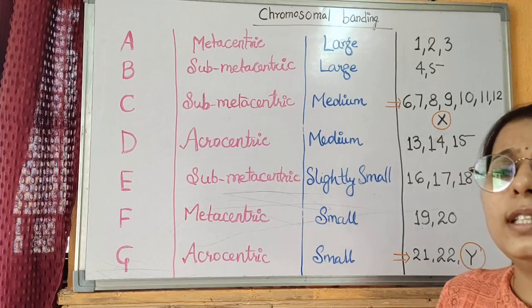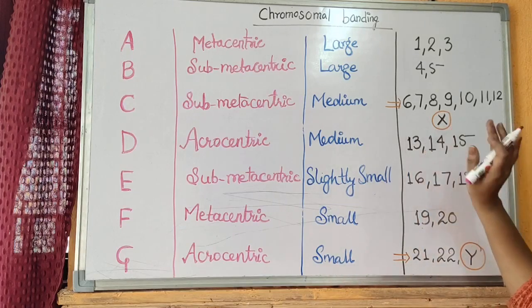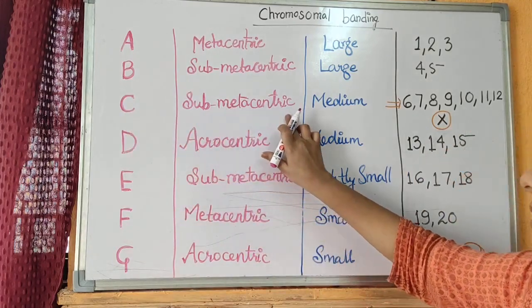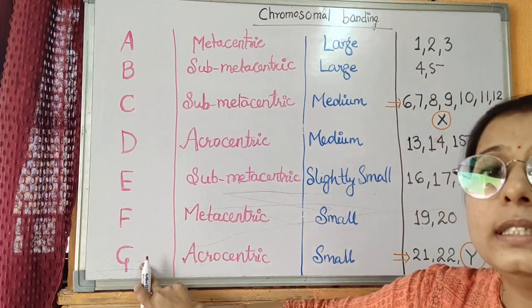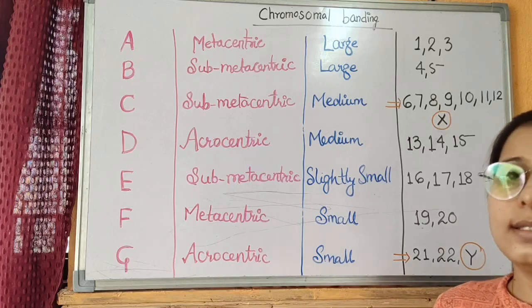Only 2 points are very important to be remembered here. The first one is the X chromosome. The X chromosome comes under group C and it is submetacentric and medium in size, while the second point is that the Y chromosome comes under group G and it is acrocentric and smaller in size.